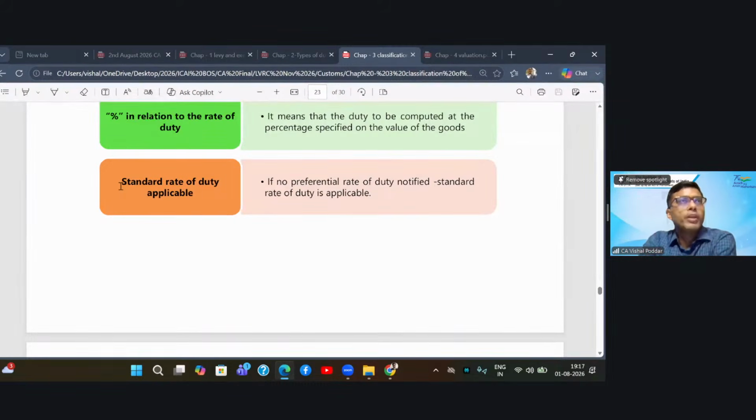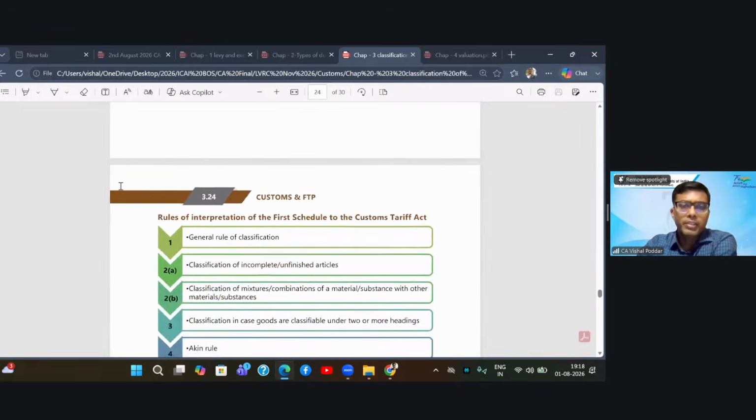As you would be knowing, right now, the government of India has signed a deal with EU countries. They have signed a deal with the UK. Maybe in future, they will be signing a deal with the US. So in such cases, wherever any preferential deal is signed, for those goods, standard rates will not apply. But for all other goods where no such deal is signed, the goods will be leviable to customs duty at the standard rate. So these are the 3 explanatory notes.